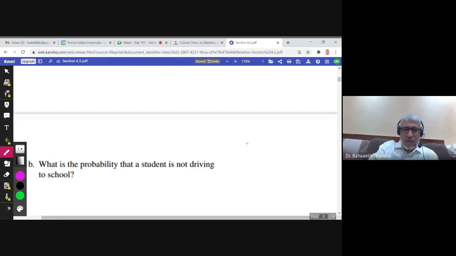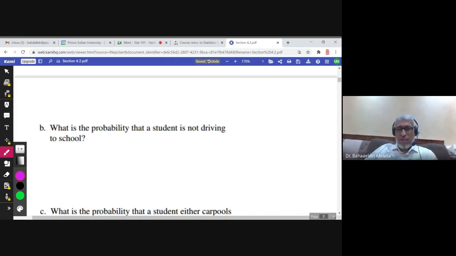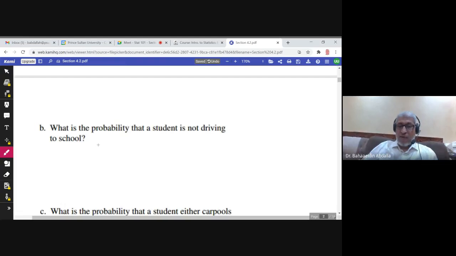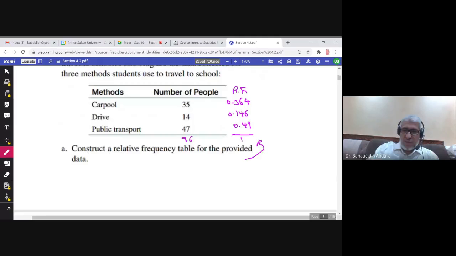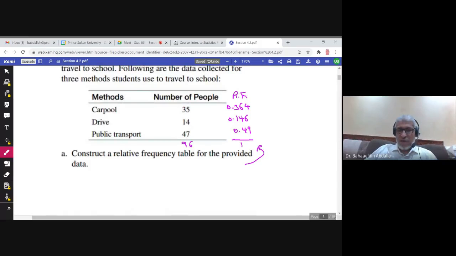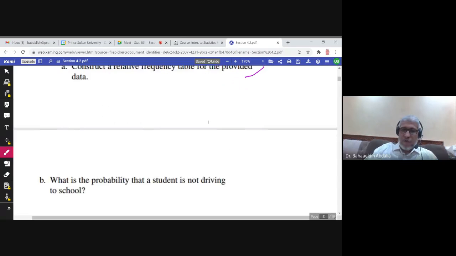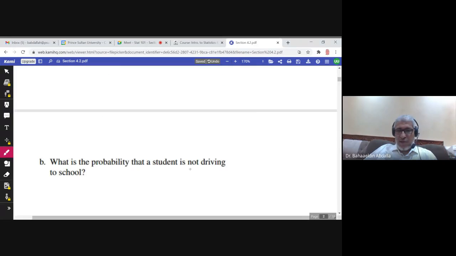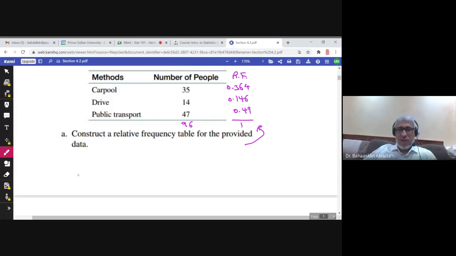Part B, what is the probability that a student is not driving to school? Here we have an experiment, and these are the results of the experiment. So to find the probability, we will use the relative frequency method. Not driving means he's using carpool or public transport.